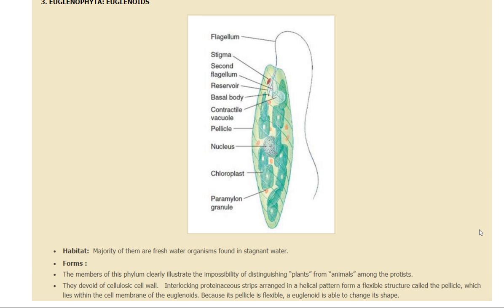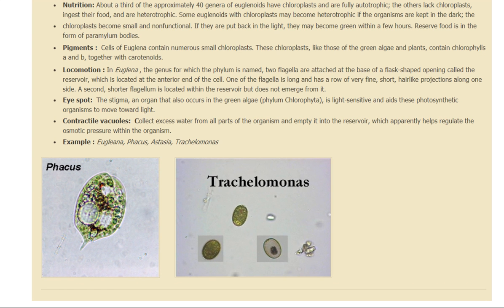Interlocking proteinaceous stripes are arranged in a helical pattern. You can see these striped structures which are present here. That is called the pellicle. It lies within the cell membrane of the euglenoids. Because its pellicle is flexible, a euglenoid is able to change its shape.